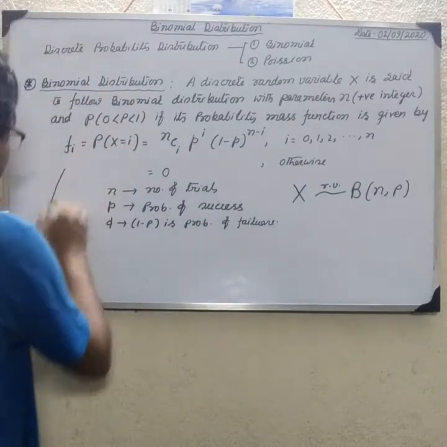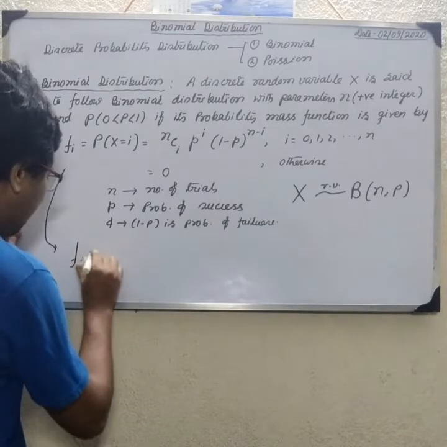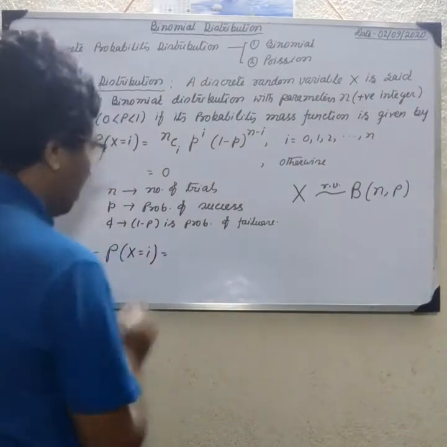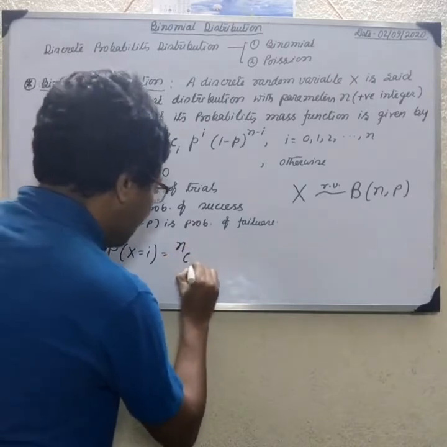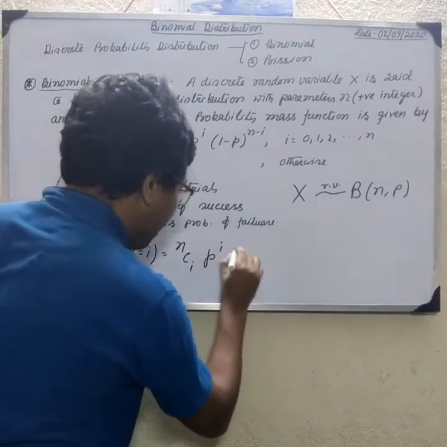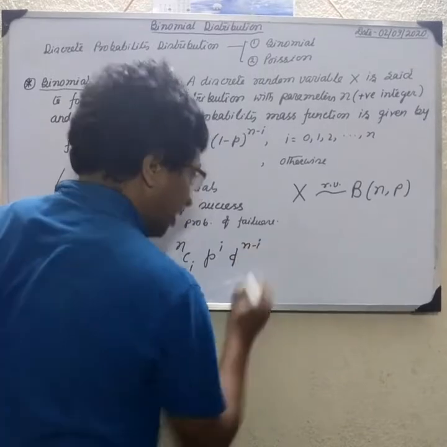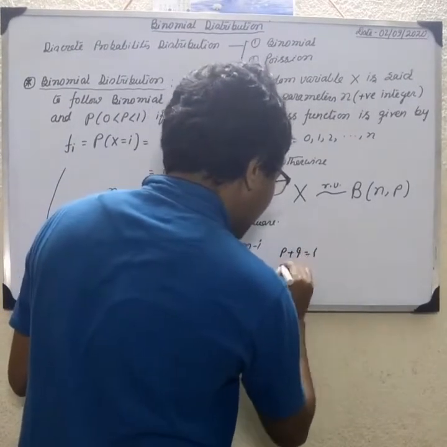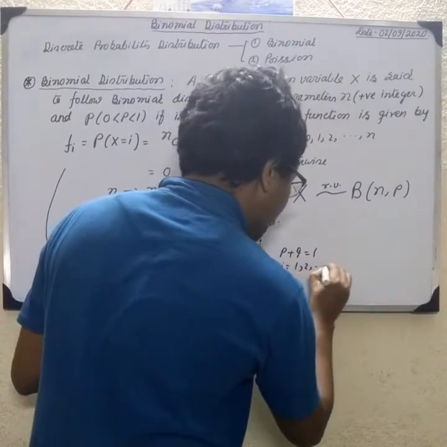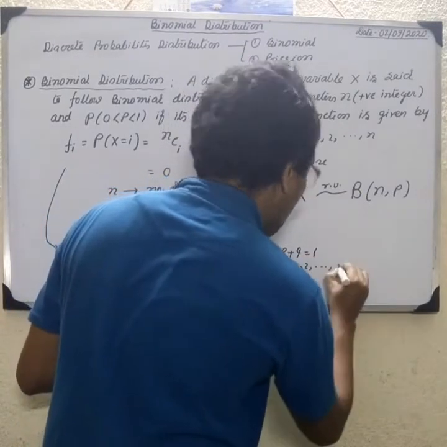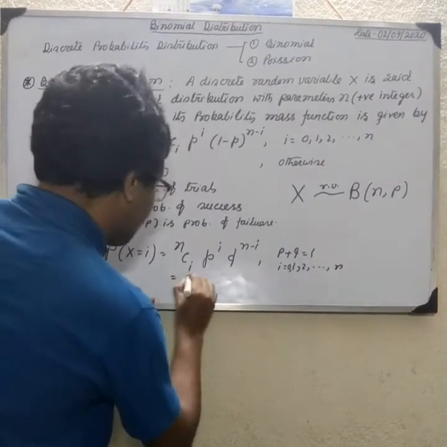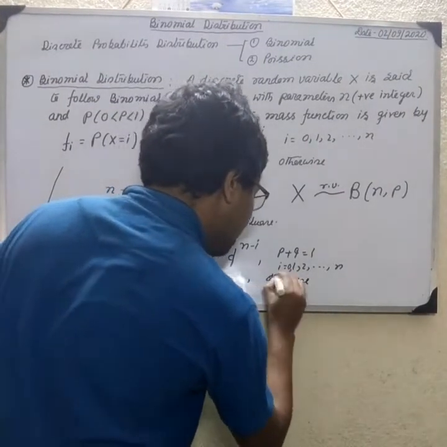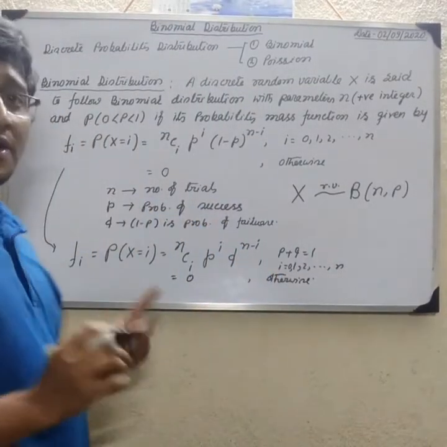So we write f(i) equal to probability of X equal to i, equal to nCi p to the power i and q to the power n minus i, where p plus q equal to 1 and i equal to 0, 1, 2 and so on n, and equal to 0 otherwise. This is the definition of the binomial distribution.